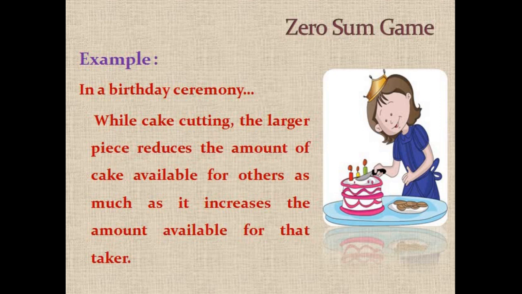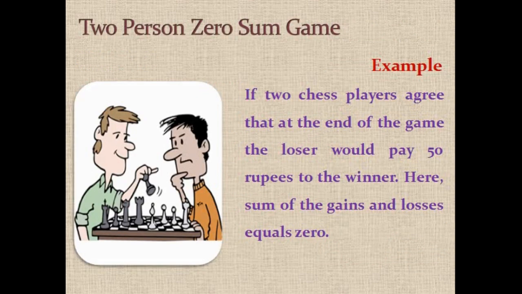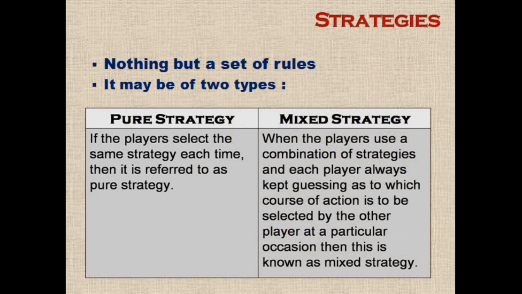At a birthday ceremony, when cutting a cake, a larger piece reduces the amount of cake available for others as much as it increases the amount available for the taker, which is an example of a zero-sum game. And if two chess players agree that at the end of the game the loser would pay 50 rupees to the winner, the sum of gains and losses equals 0. So this is an example of a two-person zero-sum game.